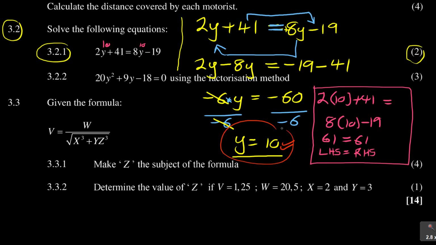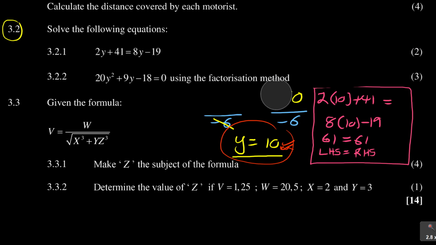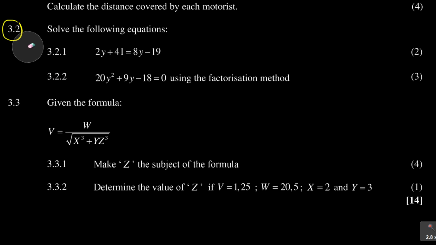There is your 2 marks there. Of course, they don't give you 2 marks for the answer. They give you 1 mark for the answer and the whole working becomes 1 mark. That's how they give you the mark allocation. But guys, please, in as much as it looks too basic and you need to move fast, this channel is for the underdogs. If you're not an underdog, this channel cannot fully benefit you because you'll be frustrated by some of the working that I do. Anyway, let's move on.